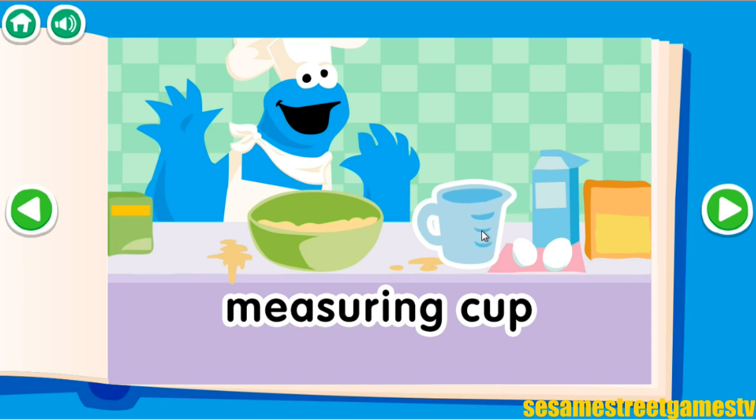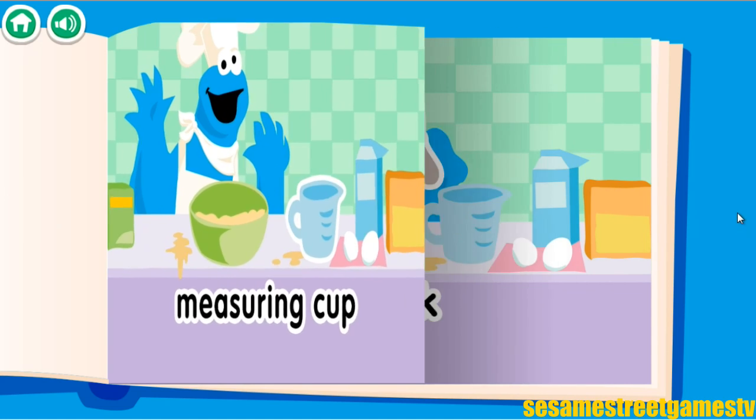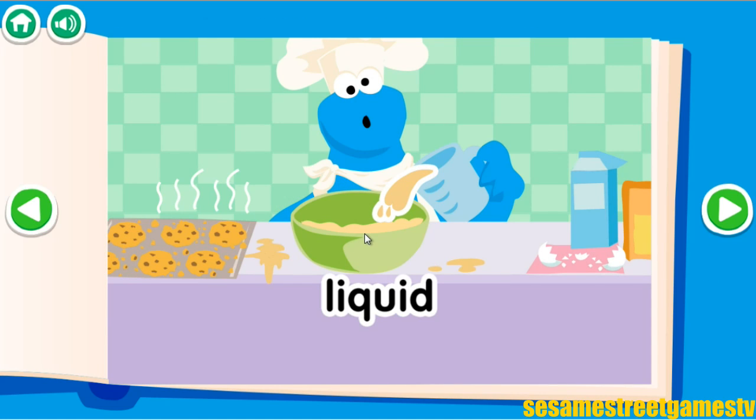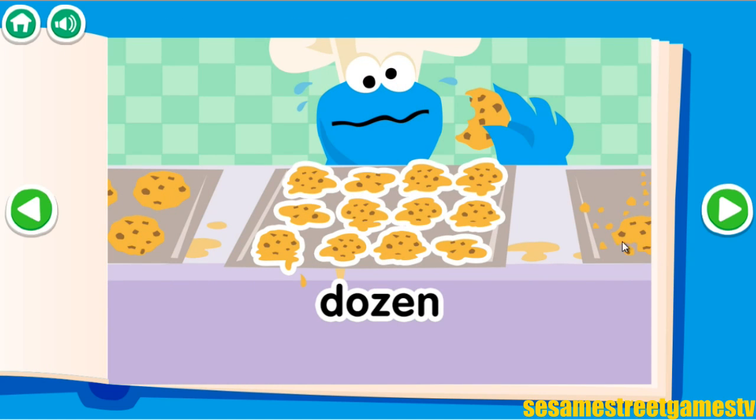Measuring cup. A measuring cup is a kitchen tool used to measure foods. Whisk. You use a whisk to whip foods like eggs or cream. Liquid. A liquid is something that flows and takes the shape of any container, like water. Dozen. A dozen is a group of 12 things.